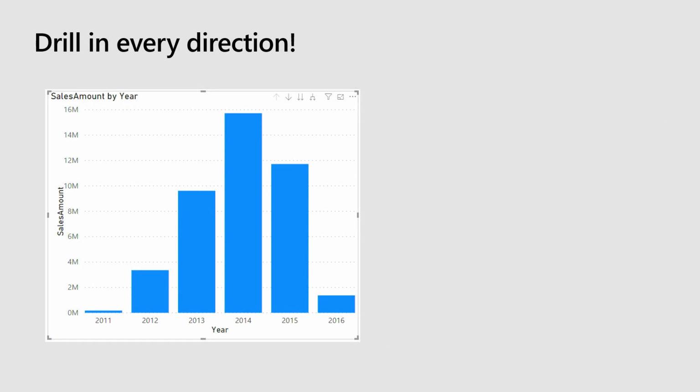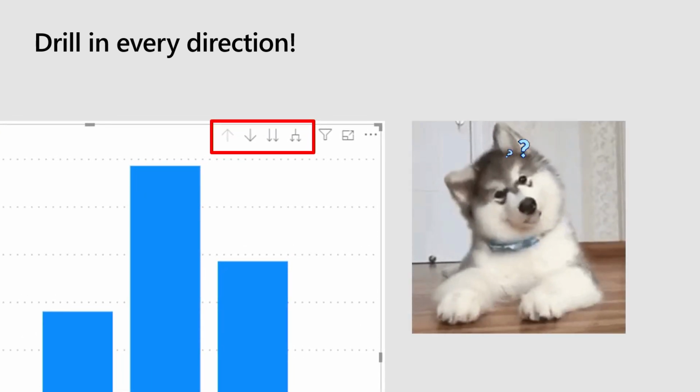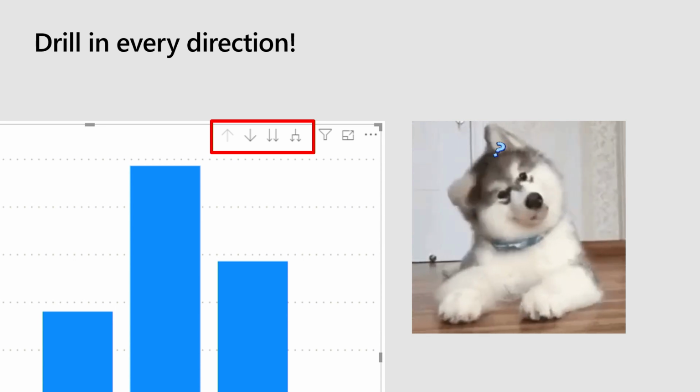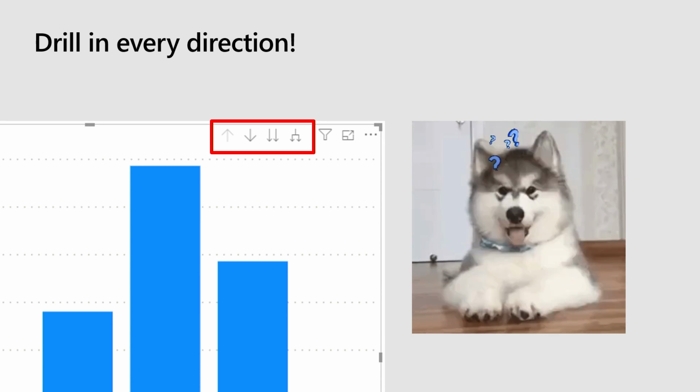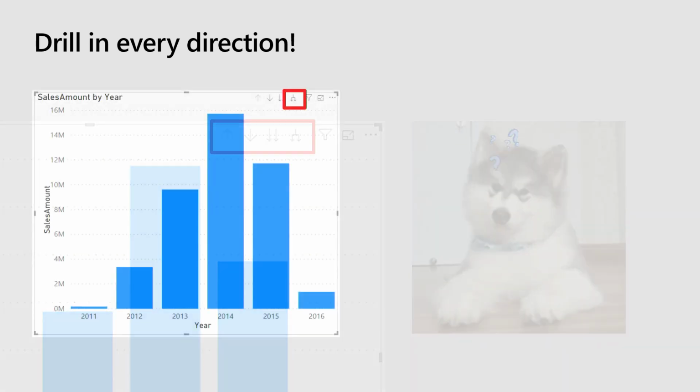The next thing I wanted to talk about is drill. So there are a bunch of drill options in this upper right-hand corner, and there are many of them, and they all kind of look similar, and we get these questions all the time. So I was going to walk you through each button and tell you what they do, so that you know, and so that you can decide what you want for your users.